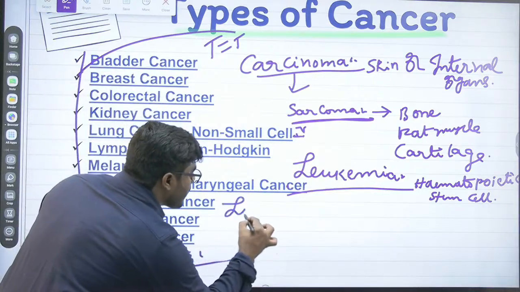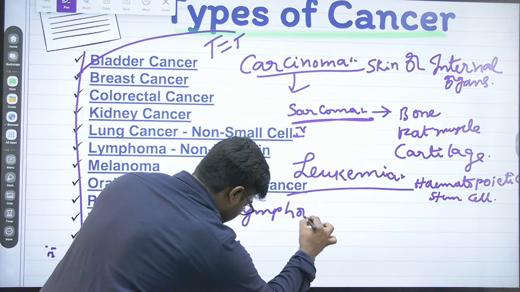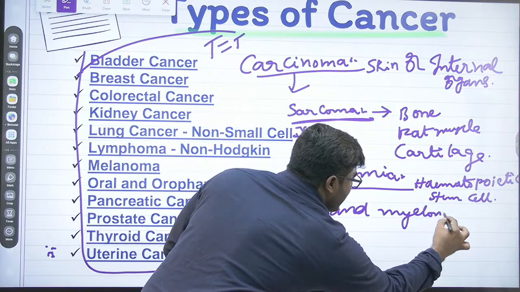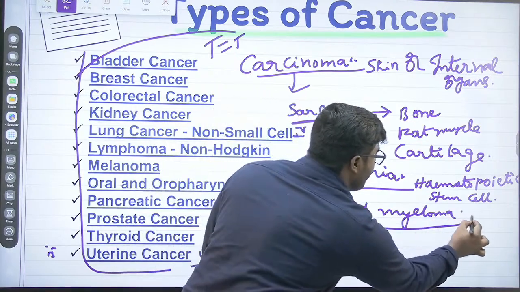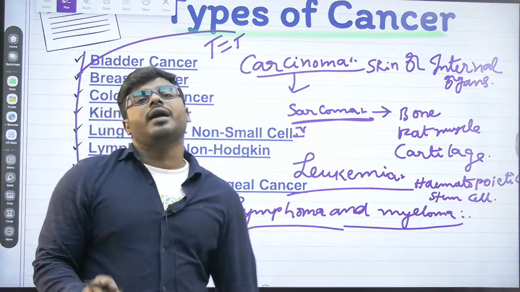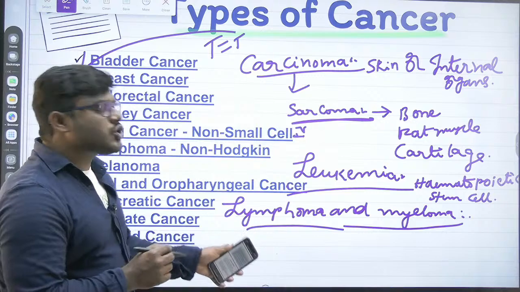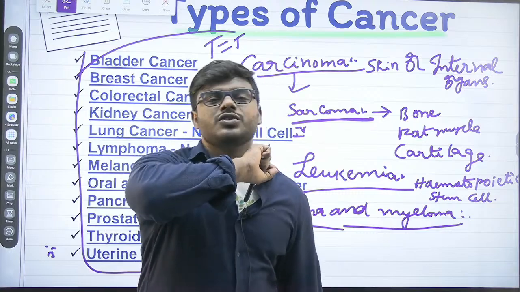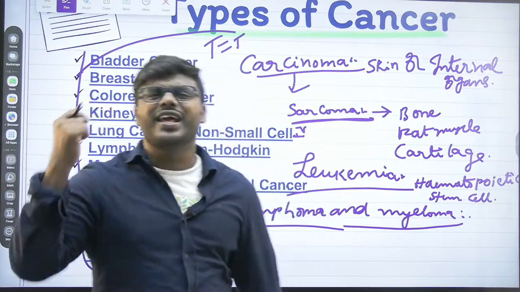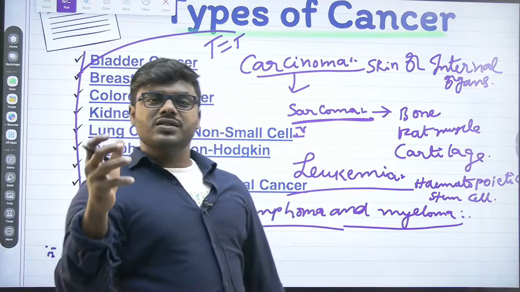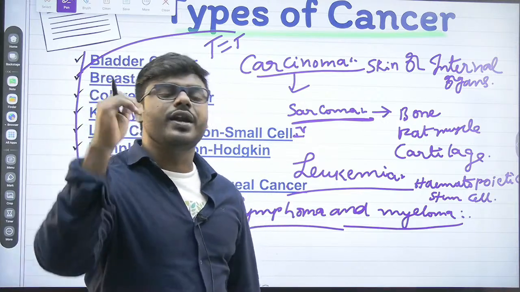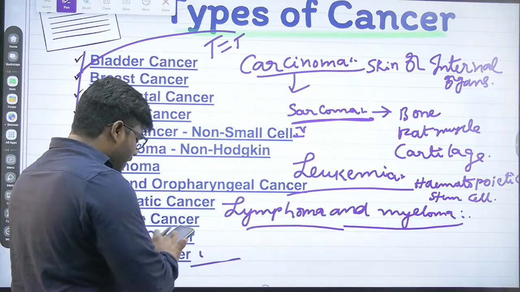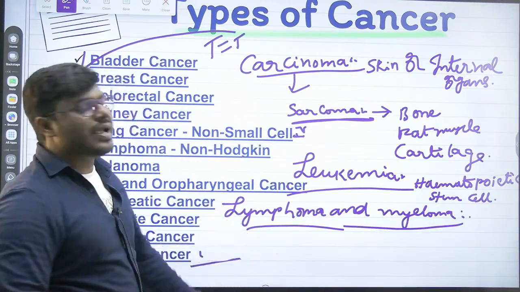Then what is the another important dangerous type? Lymphoma and myeloma. Friends, what are this particular lymphoma and myeloma? Lymphoma and myeloma are the type of cancers which appear in our immune system. You can remember in a simple way, the cancers which are related to the immune system, very dangerous. The cancers related to the B lymphocyte, the cancers related to the T lymphocyte, all that type of cancers we can call, friends, lymphoma and myeloma.